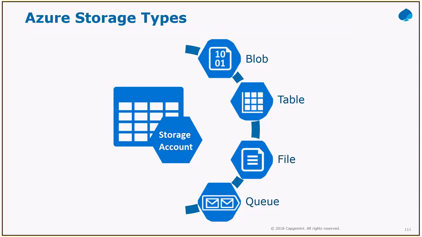For example, if I put a file in the file storage, the file can be accessed via one particular URL. The file storage will have HTTP, your storage account dot file dot core dot windows dot net. If it is queue, it means your storage account dot queue dot core dot windows dot net. There will be a URL for each and every resource you store. There will be a dedicated URL for that particular file.